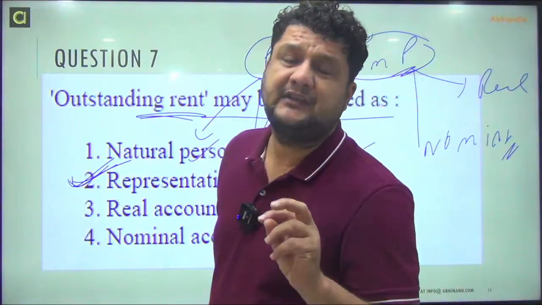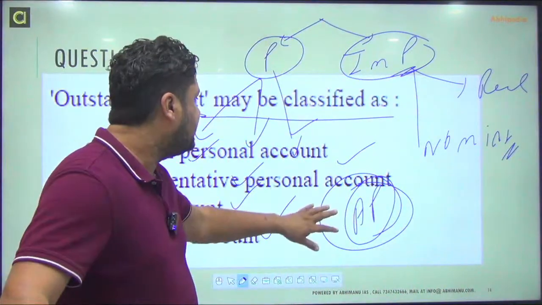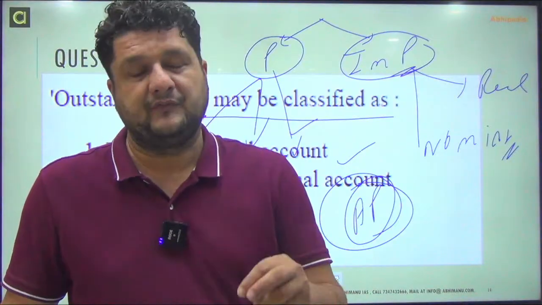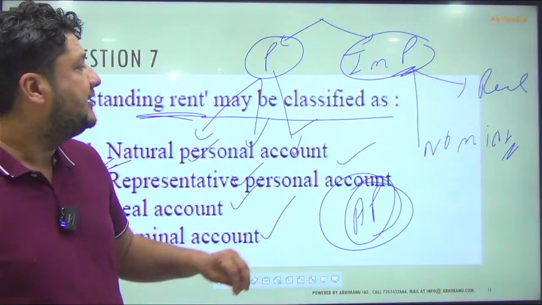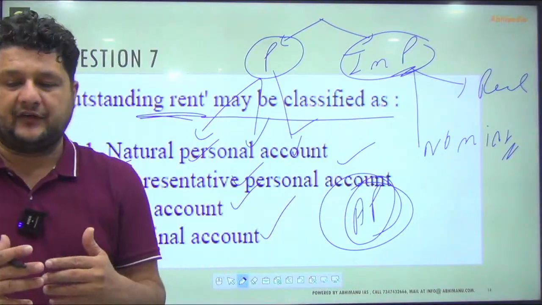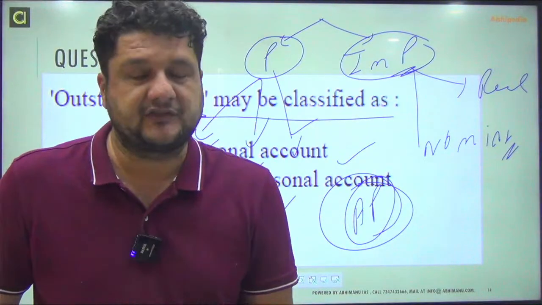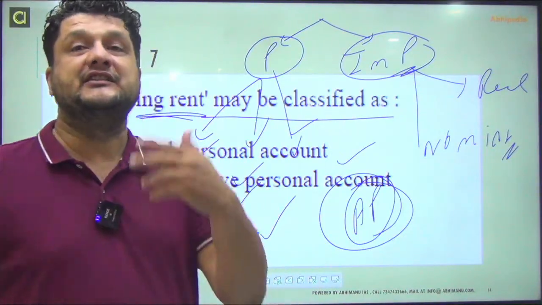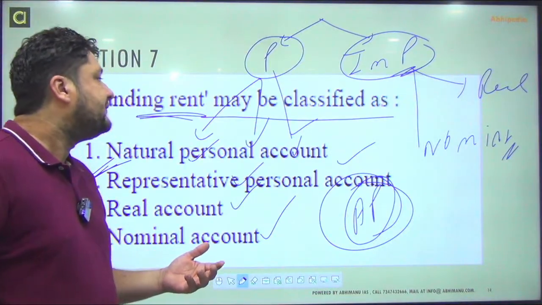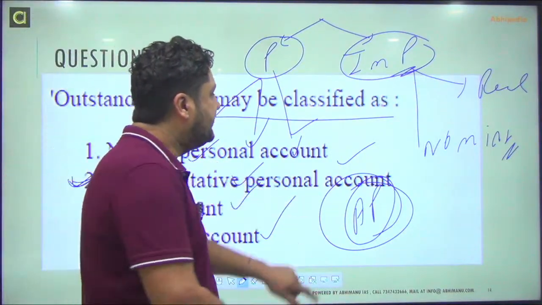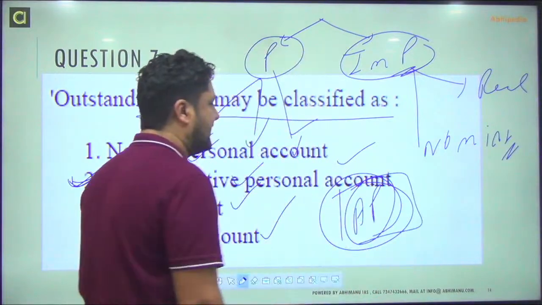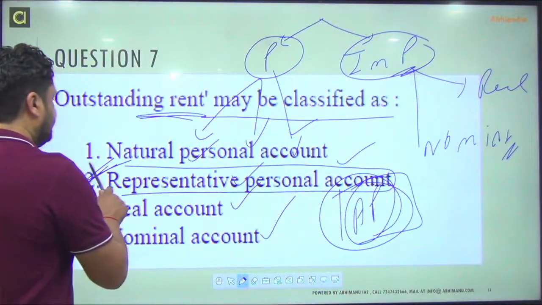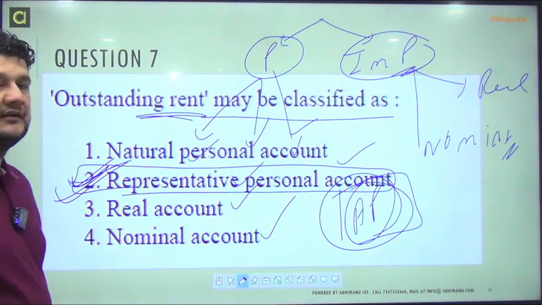The difference between these two terms is that an artificial person is a person legally accepted by our law, and they have their own stamp, like companies, banks, and other institutions, government institutions, which are legally accepted. Our law accepts them as artificial persons. And representative personal accounts are those accounts which are used in accountancy.